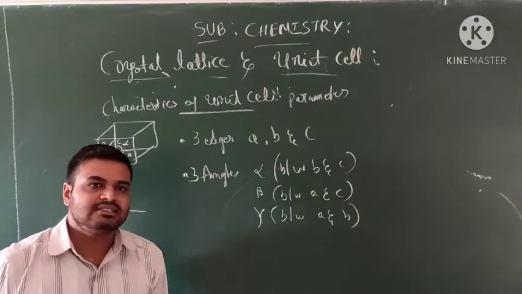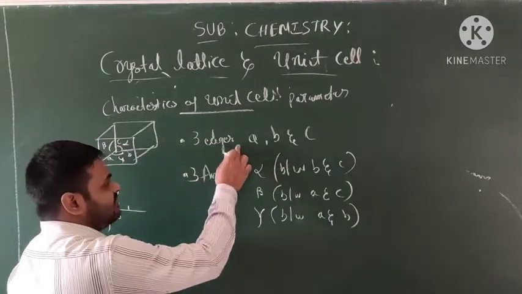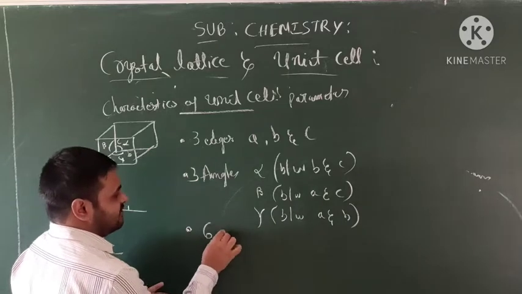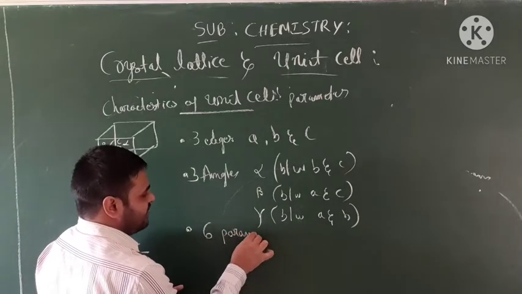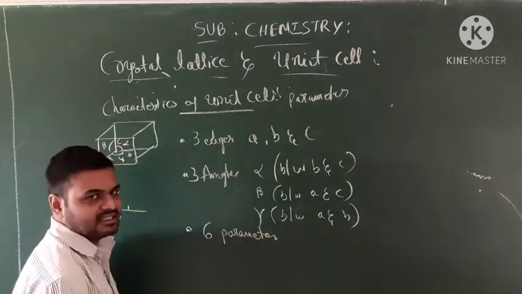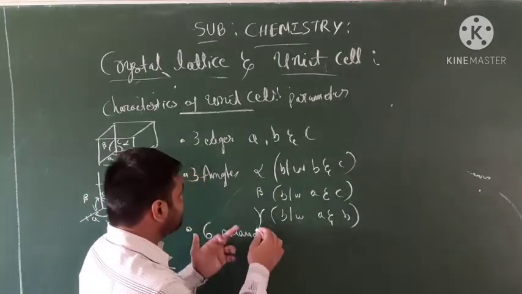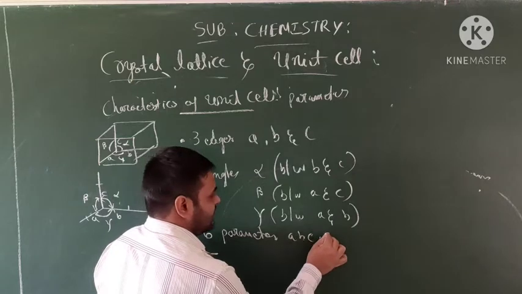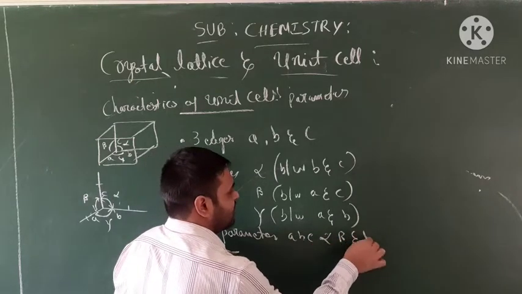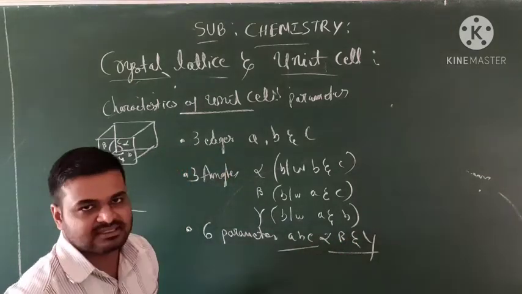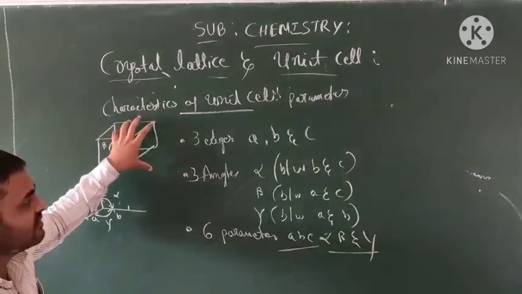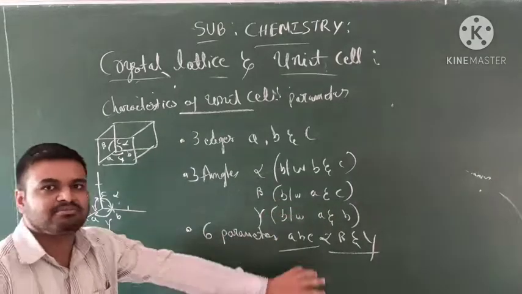Okay, students. This is about 3 edges and 3 angles, a total of 6 parameters we can observe in the unit cells. Which are the 6 parameters? A, B, C, 3 edges, and alpha, beta and gamma, 3 angles. This can be observed in one unit cell. One unit cell contains 6 parameters.